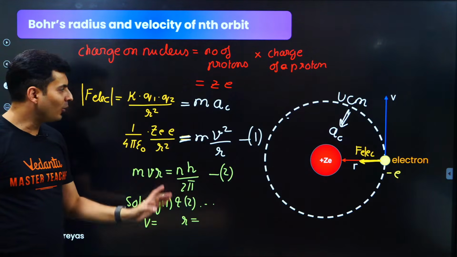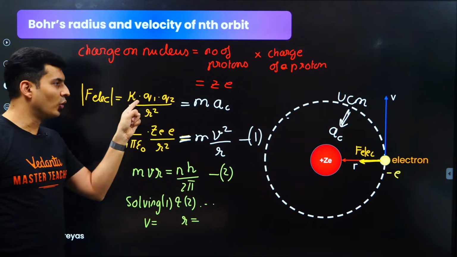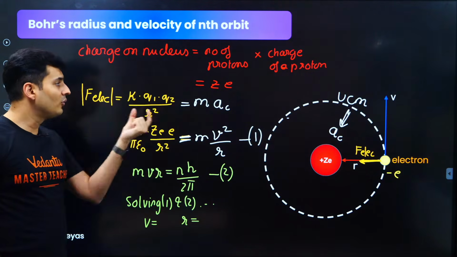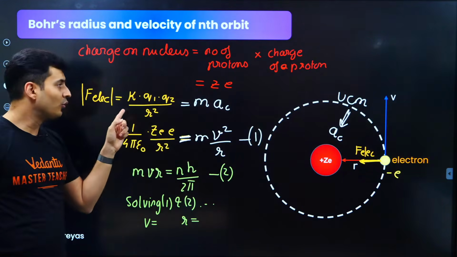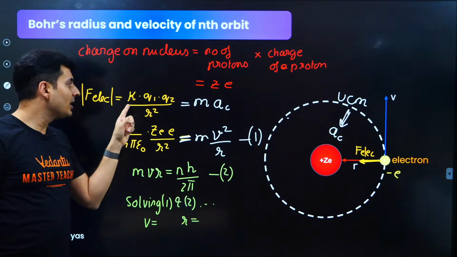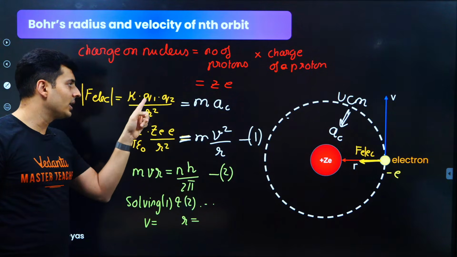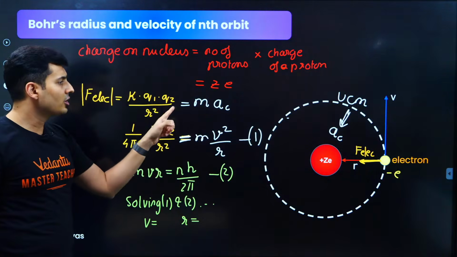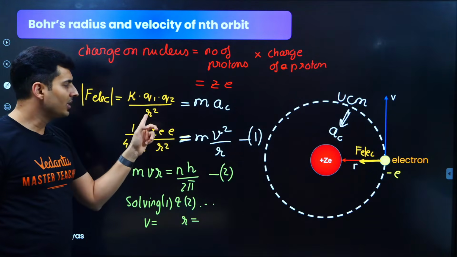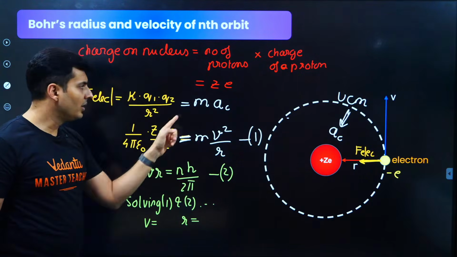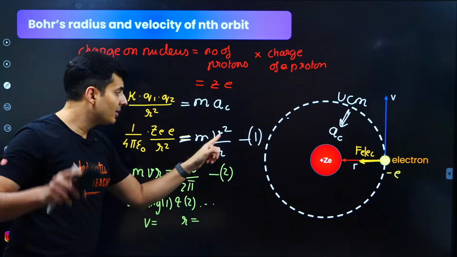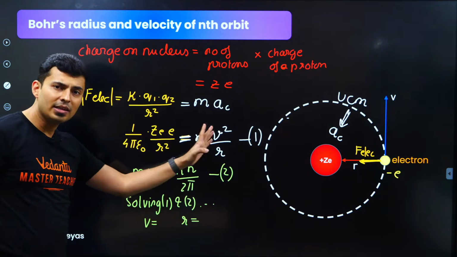Okay, so what has happened over here? This was force. Force is mass into acceleration. Remember Coulomb's law: K, charge 1, charge 2 by R square. Charge 1 is ZE, charge 2 is the electron, so E. Distance is R. Acceleration in circular motion is V square by R. That is equation 1.